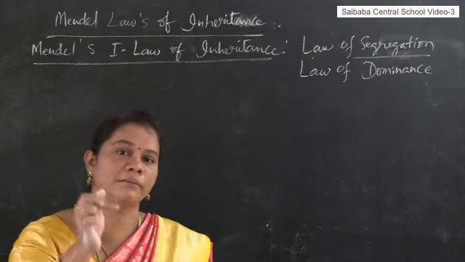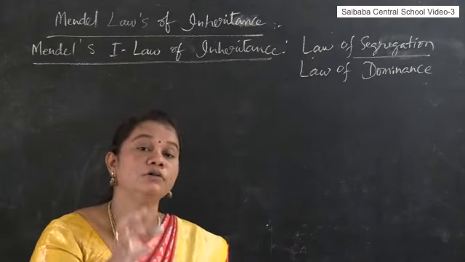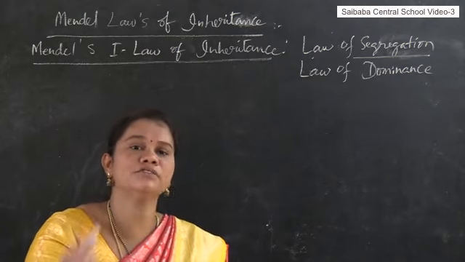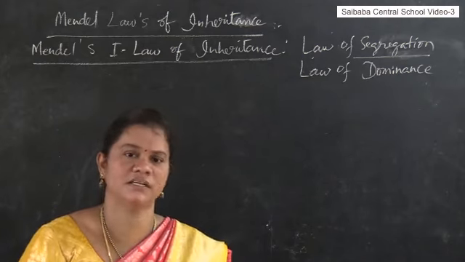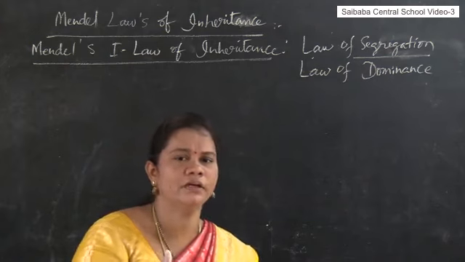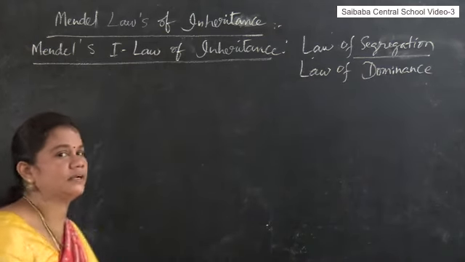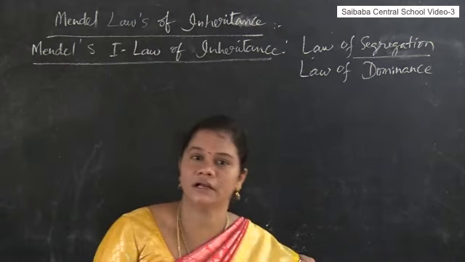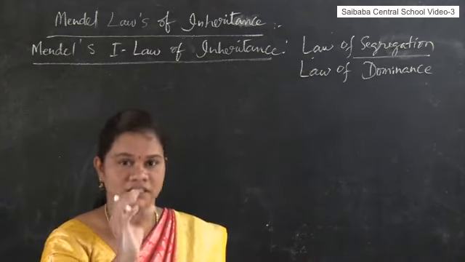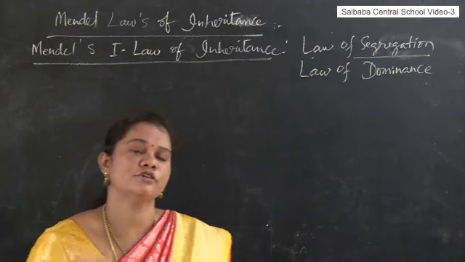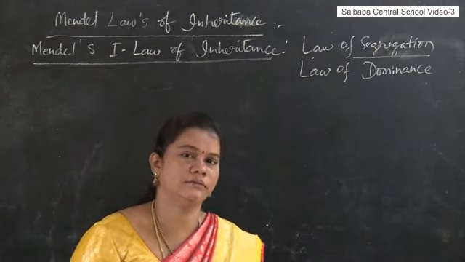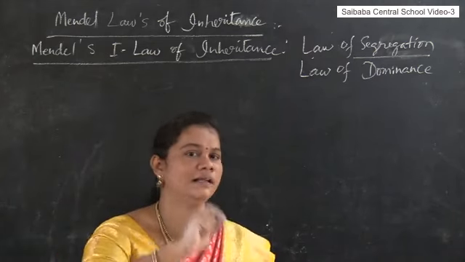So the first law mainly explains how dominant traits are going to appear in the upcoming generations. That's why it is also called the law of dominance. So let us see first. As you have learned in mathematical classes, when you derive a law, it has a statement at the first, right? So before learning the statement, let us see what he studied to prove the first law.